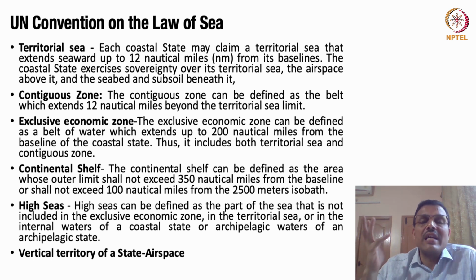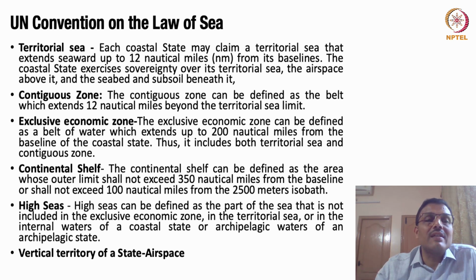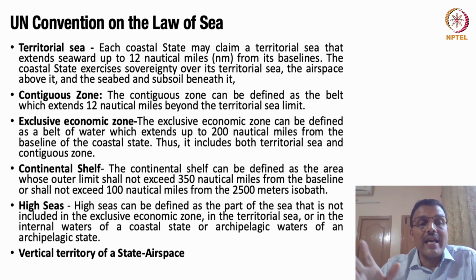So generally, under international law, airspace territory is divided into several classes, like class A airspace, then class E airspace. Though we have the International Civil Aviation Organization that defines the vertical territory of a state in air, this does not have a very firm international convention.